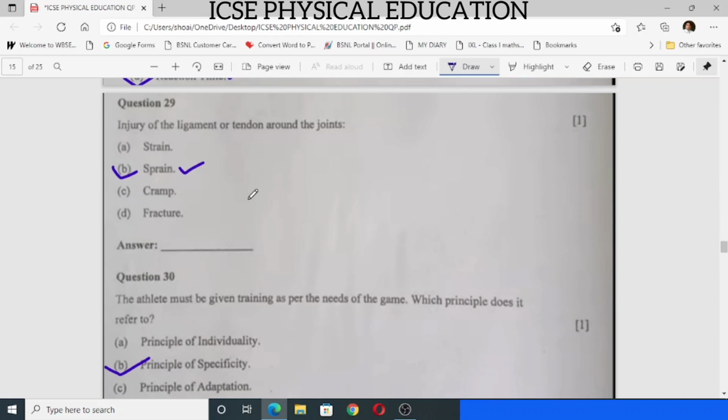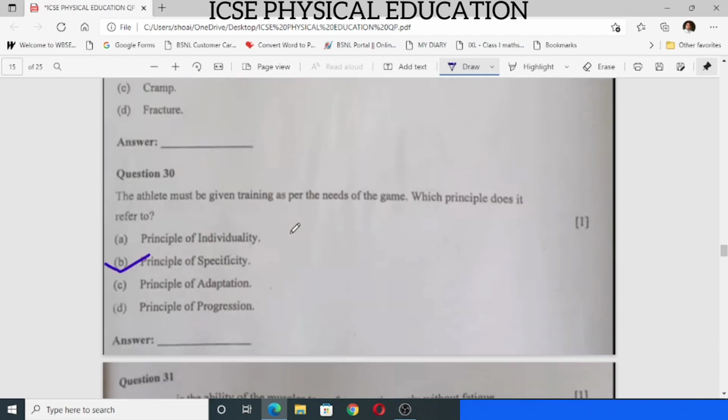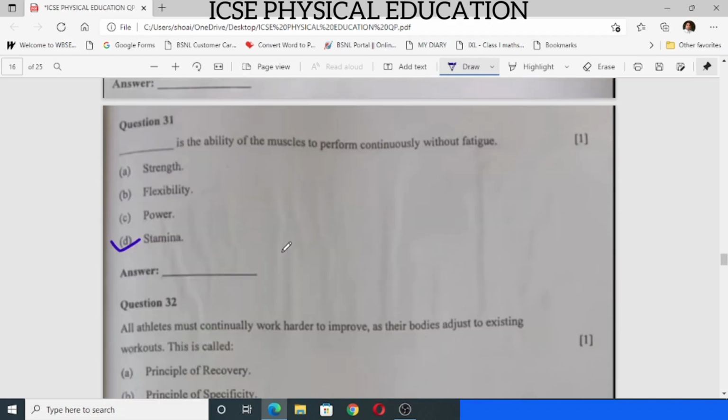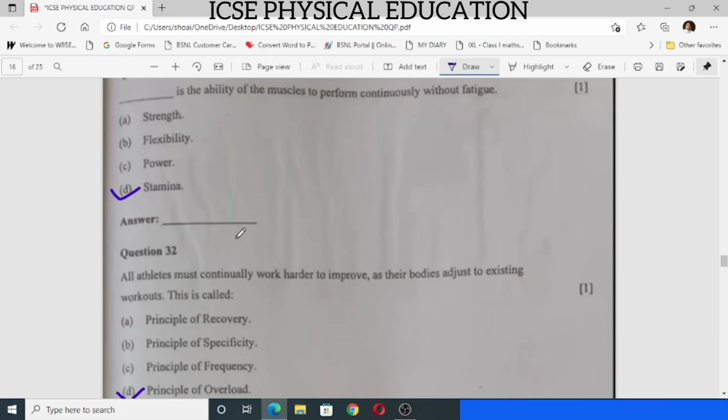Number 30, the athlete must be given training as per the needs of game. Which principle does it refer to? Answer is principle of specificity, B. 31, stamina is the ability of the muscles to perform continuously without fatigue. Okay, stamina.